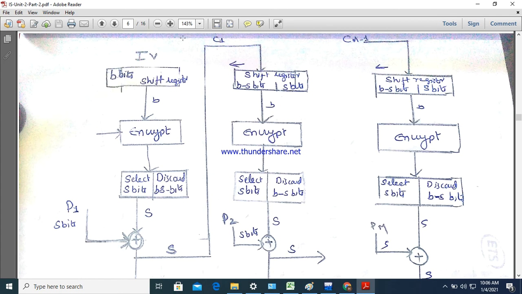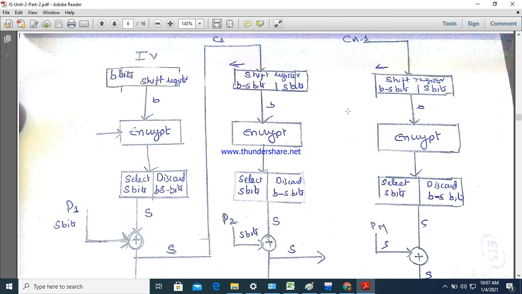These 8 bits we again give as the next level. Again the shift register: in that we store these s bits, shifting the s bits, and store the newly coming s bits and encrypt. Then we take s bits, discard the remaining, and XOR. Like this it proceeds.